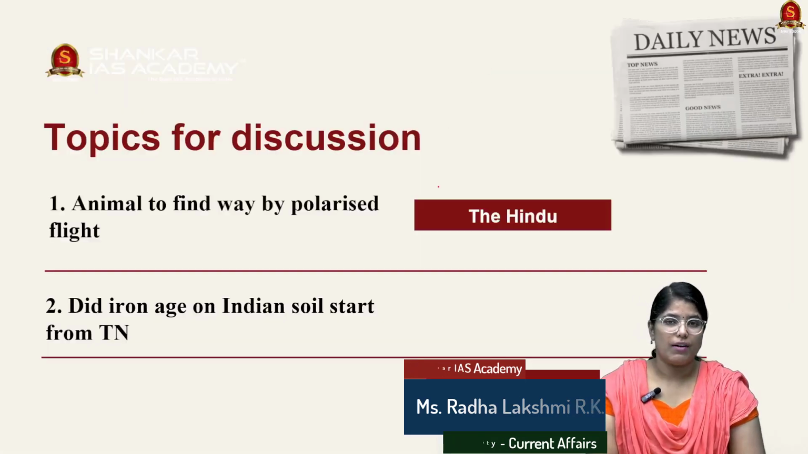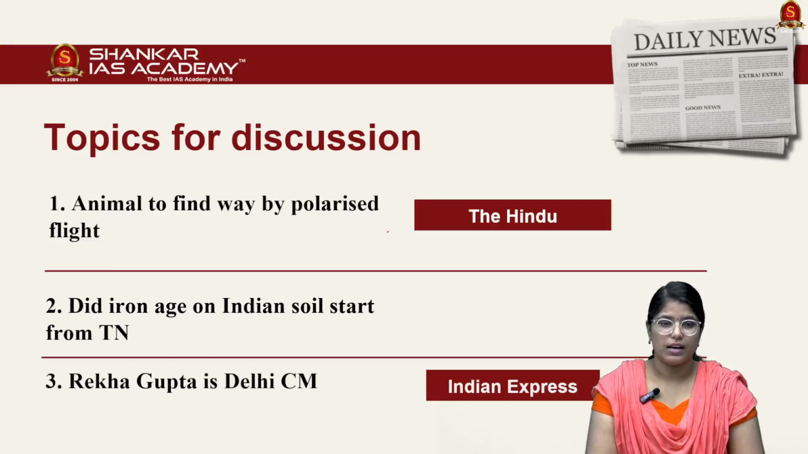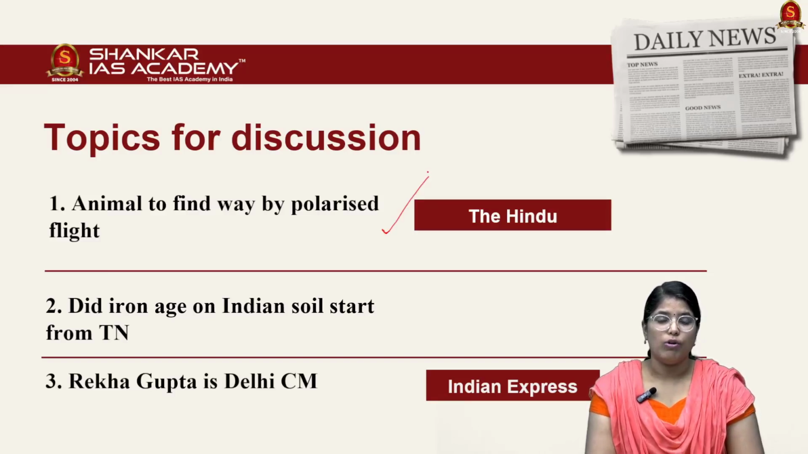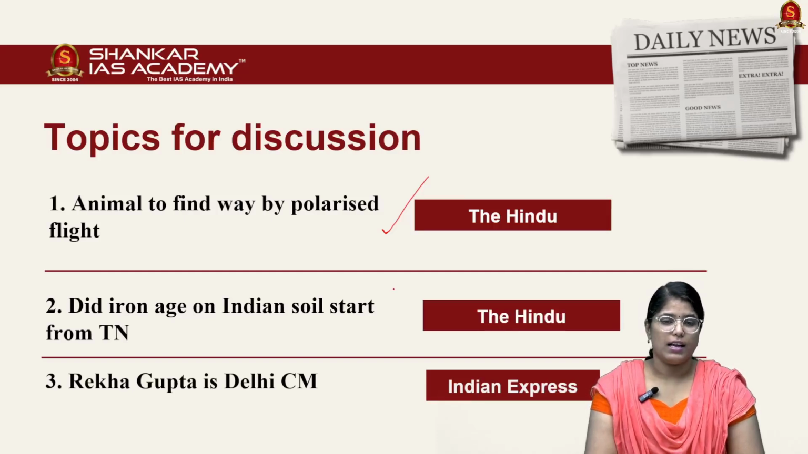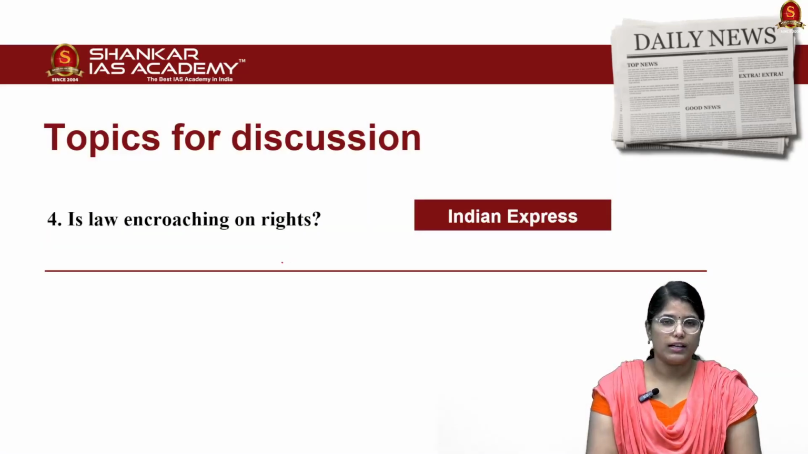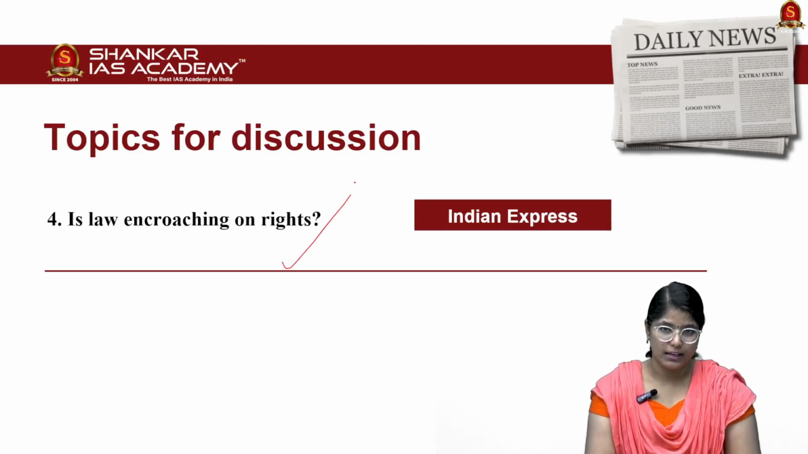Displayed here are the list of articles that we are going to discuss today. In this first article, we'll be discussing how animals are using polarized moonlight to navigate. In the second article, we'll be discussing the Iron Age and its features. Third article, we'll be discussing the administrative setup of Delhi. And in the fourth article, we'll be discussing the proportionality test from the prelims perspective. So without any delay, let us get into the news article discussion.